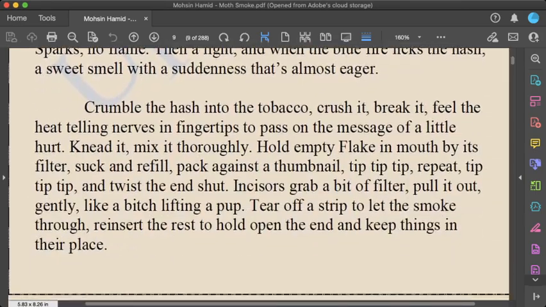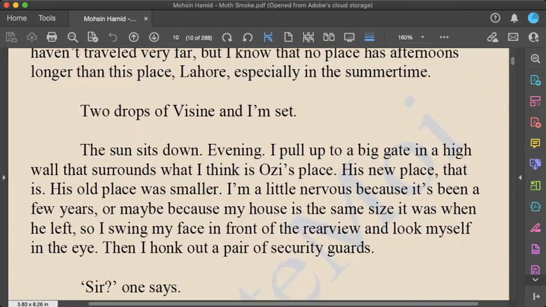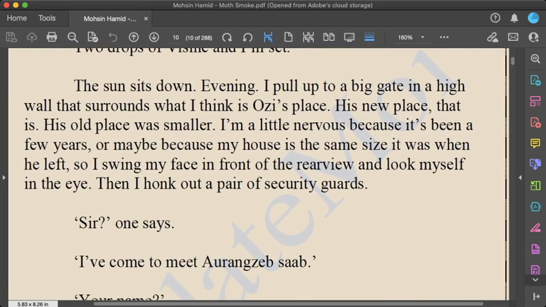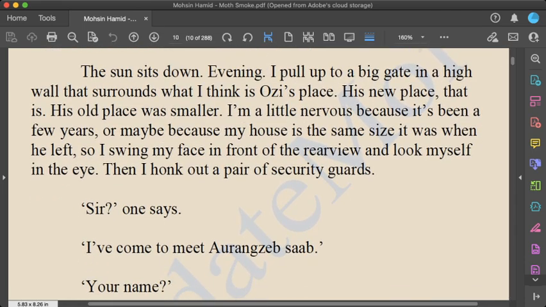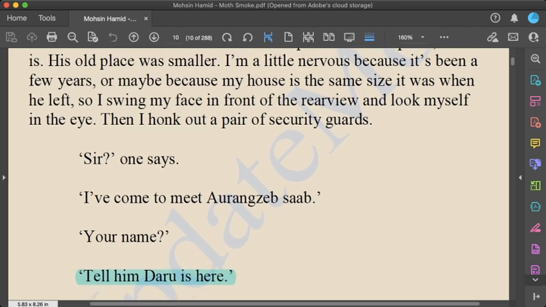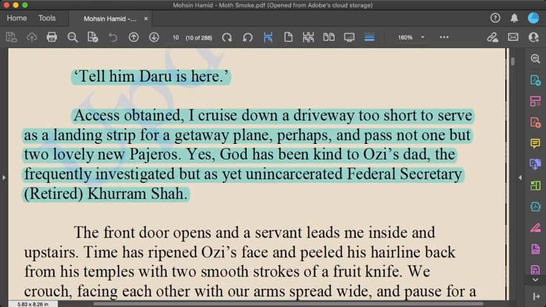For example, skipping those pages where Daru is preparing all that, ultimately he reaches the house of his friend because he has gone there to meet him, and that is the next second part of the chapter, the introduction of the heroine and the hero. So this Daru, our hero Darashvir, reaches the house of Aurangzeb, and here he introduces himself by saying, tell him Daru is here.